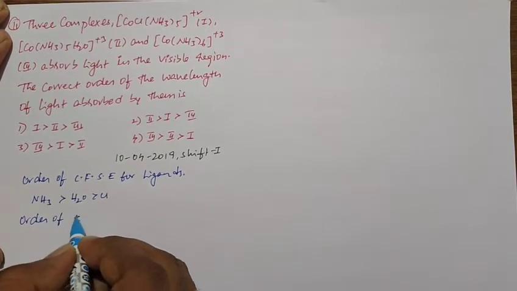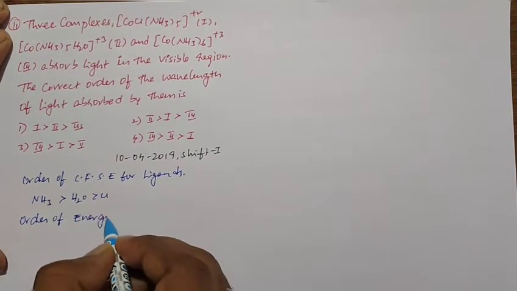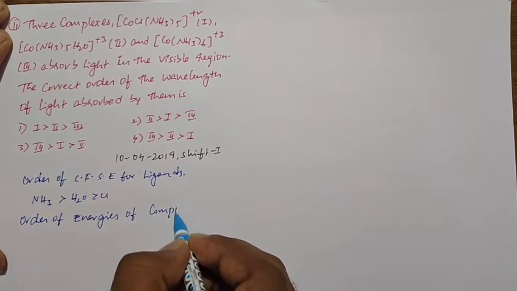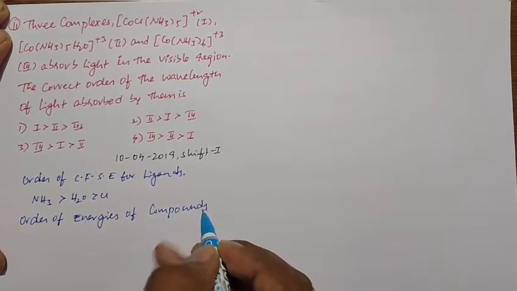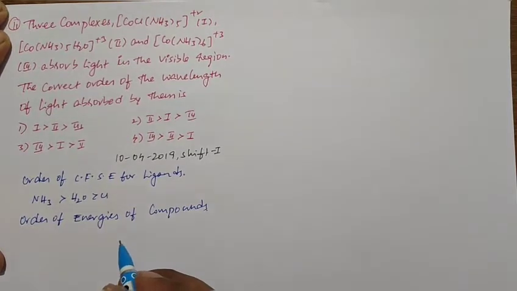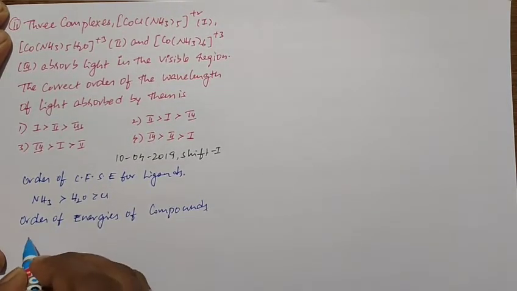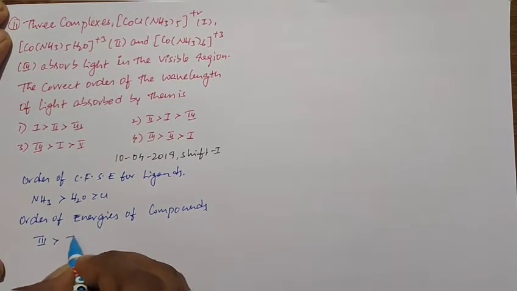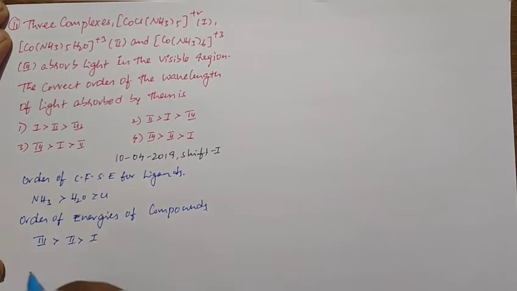Order of energies of the complex compounds: the third one has the most energy. Why? Because here all the ligands are strong field ligands. So the third complex has very high energy. After that comes the second, and at last the first.